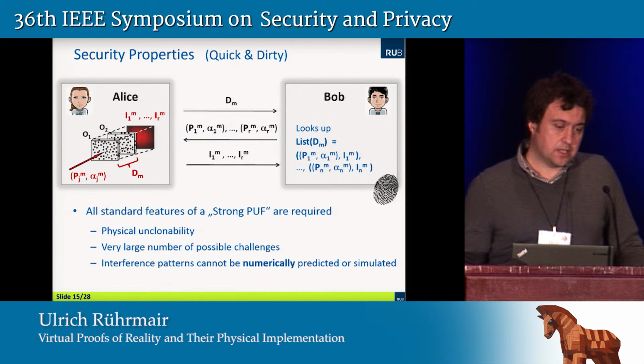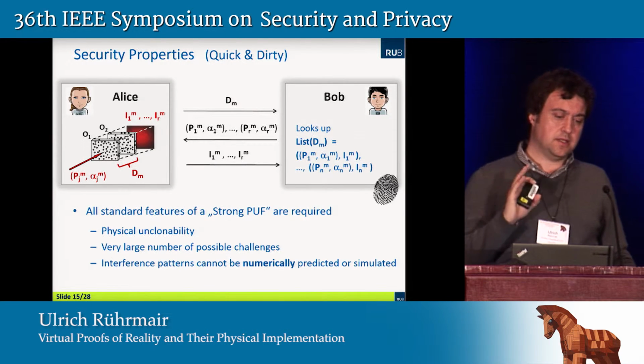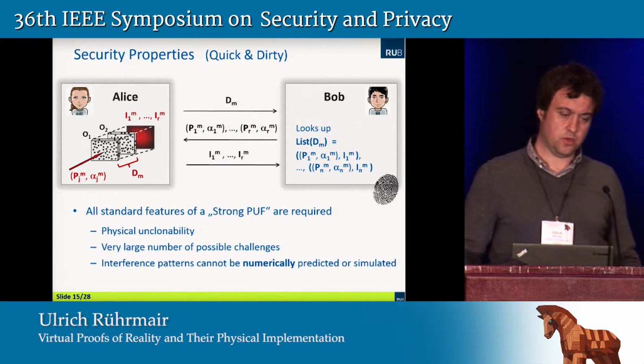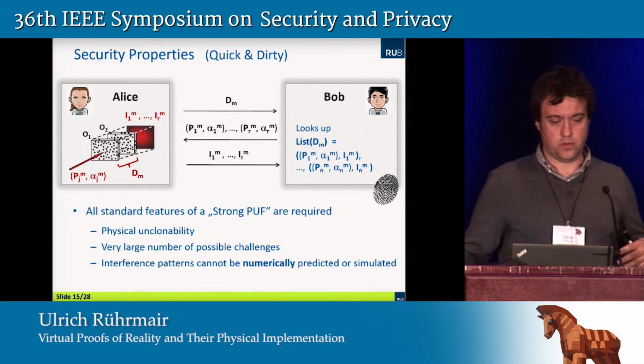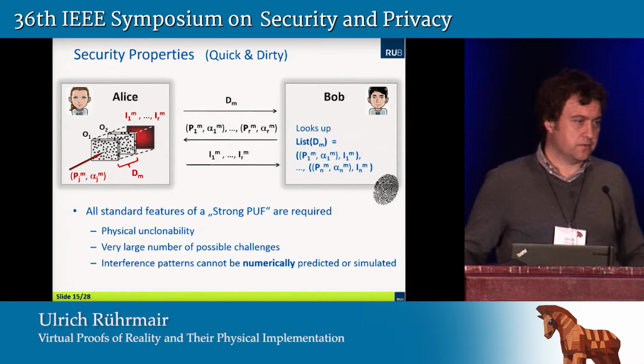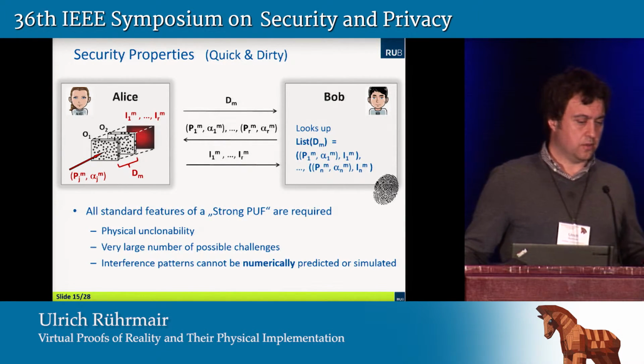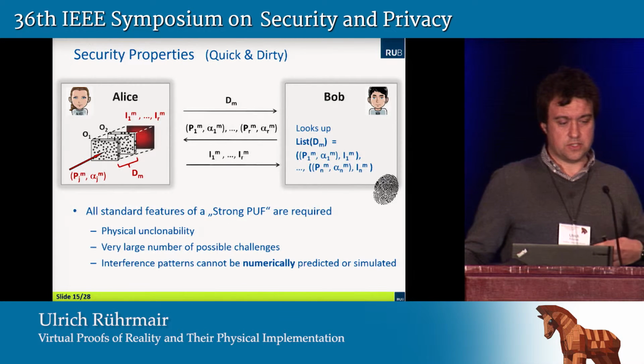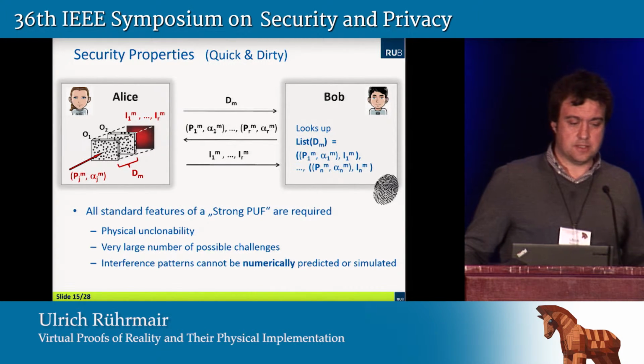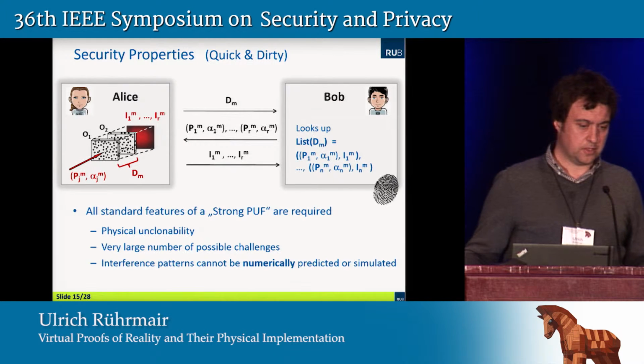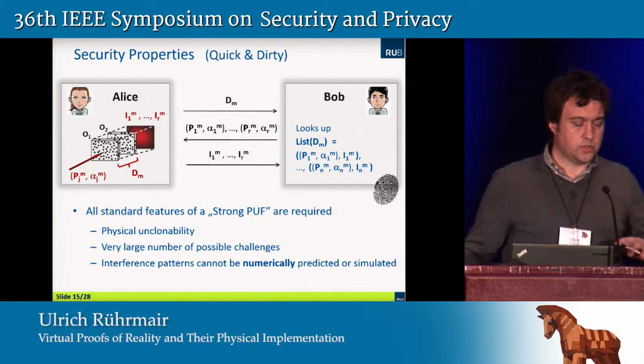Second feature that I'd like to discuss with you: it's interesting that in this particular protocol, not necessarily in all virtual proofs of distance, all standard features of a strong PUF are actually required. So you do need the physical unclonability, the very large number of possible challenges, and the fact that the interference patterns cannot be numerically predicted or simulated. This is just for those of you who are active in the PUF community. You don't get things cheaper here than by using a strong PUF.